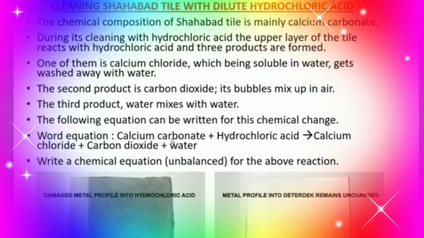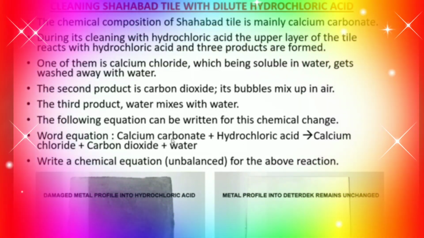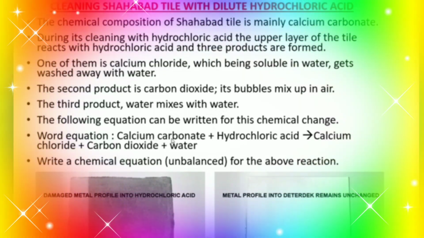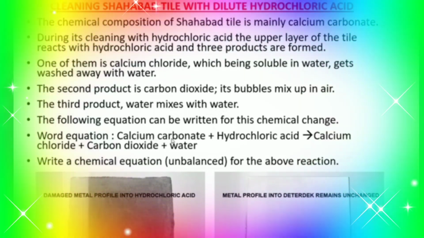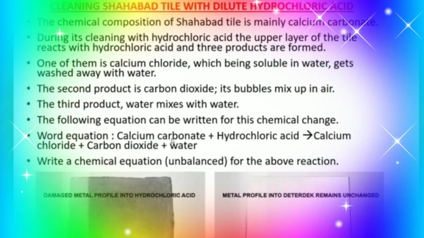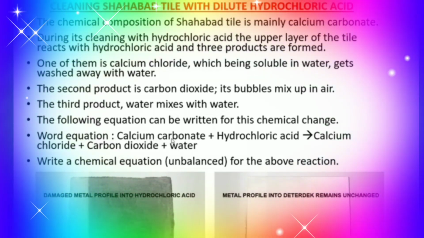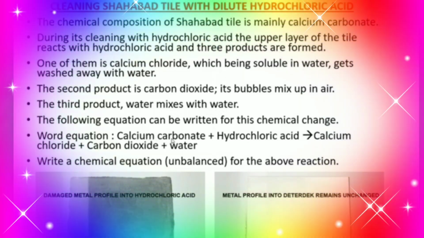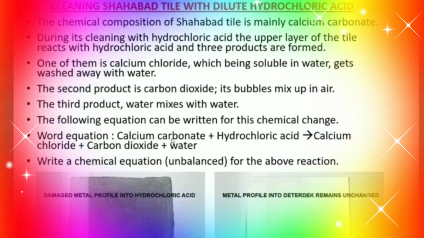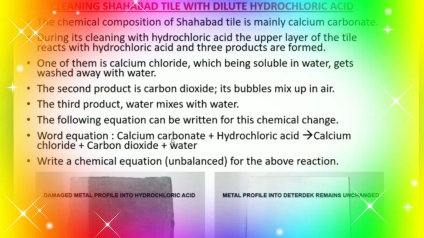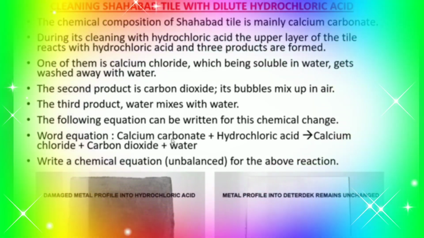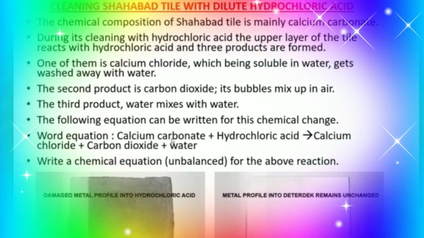Let us see the second, that is cleaning Shahabad tile with dilute hydrochloric acid. Students, the chemical composition of Shahabad tile is mainly calcium carbonate. During its cleaning with HCl, that is hydrochloric acid, the upper layer of the tile reacts with HCl and three products are formed.